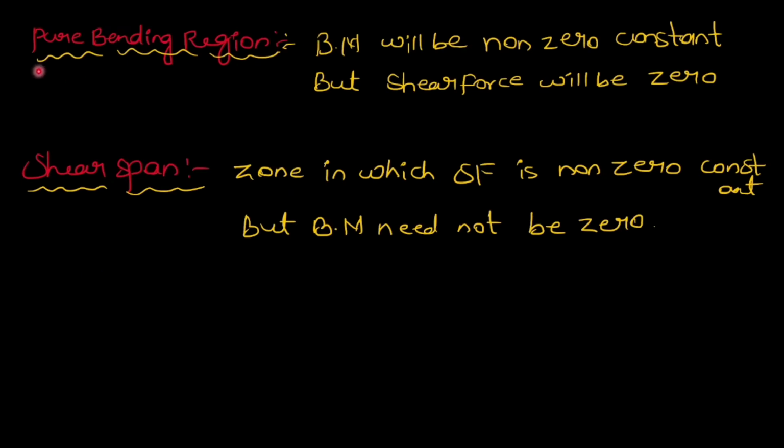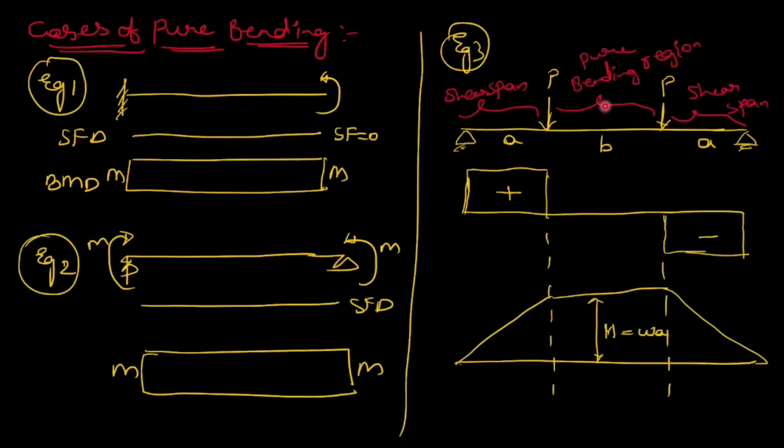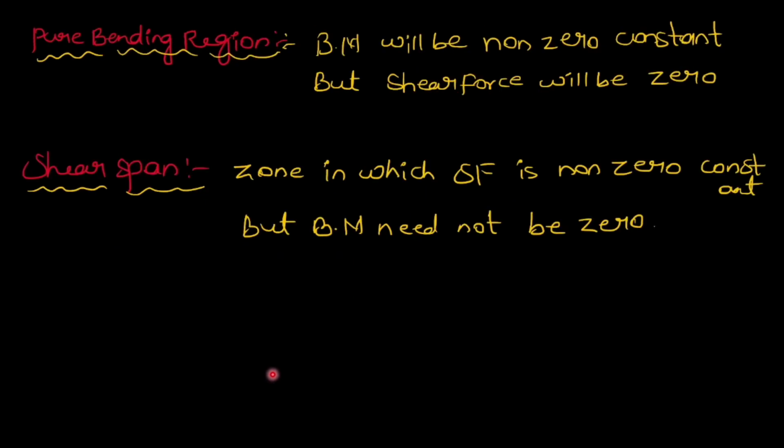Let's see the definition of pure bending region. Bending moment will be non-zero constant, but shear force will be 0. So here bending moment will be constant. In the pure bending region, bending moment will be constant and shear force will be 0. Here also shear force will be 0 and bending moment will be constant. Where shear force is 0, bending moment will be constant.